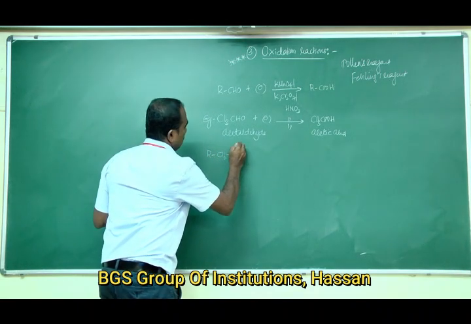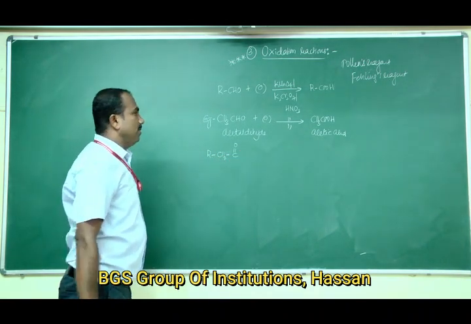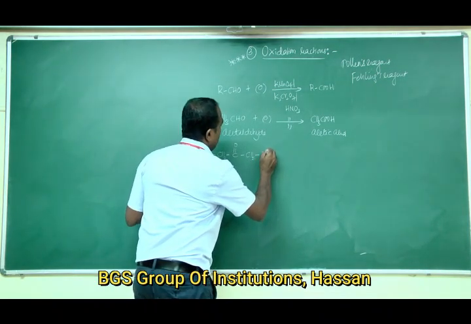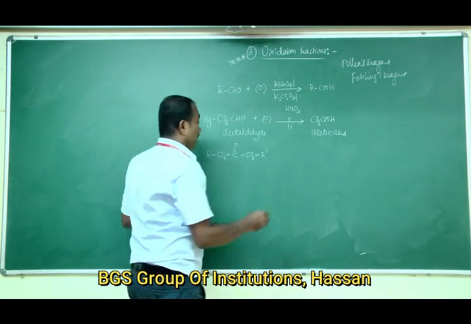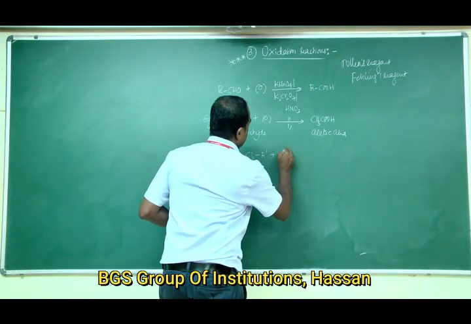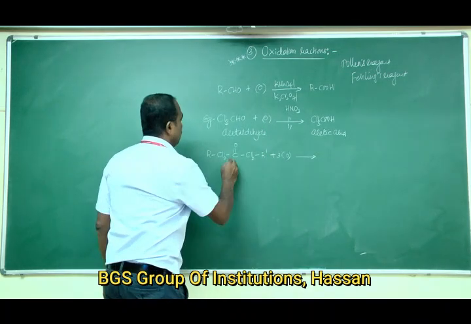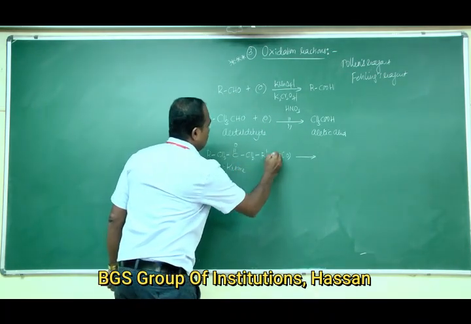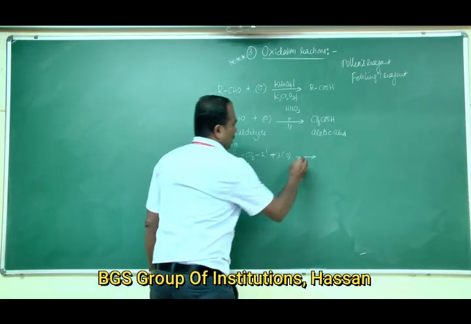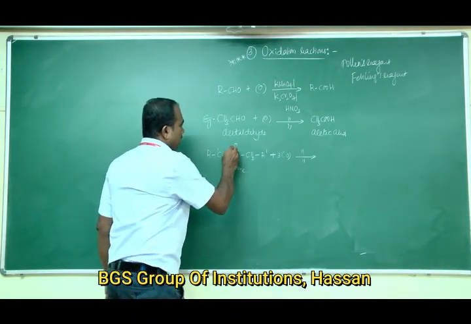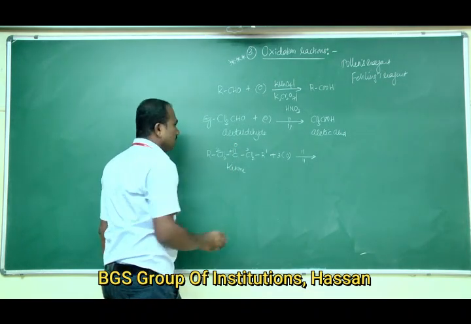CH2 single bond C double bond O connected to single bond CH2 connected to single bond R dash. So ketones can be oxidized to carboxylic acids. You take carbon atoms 1, 2, 3.